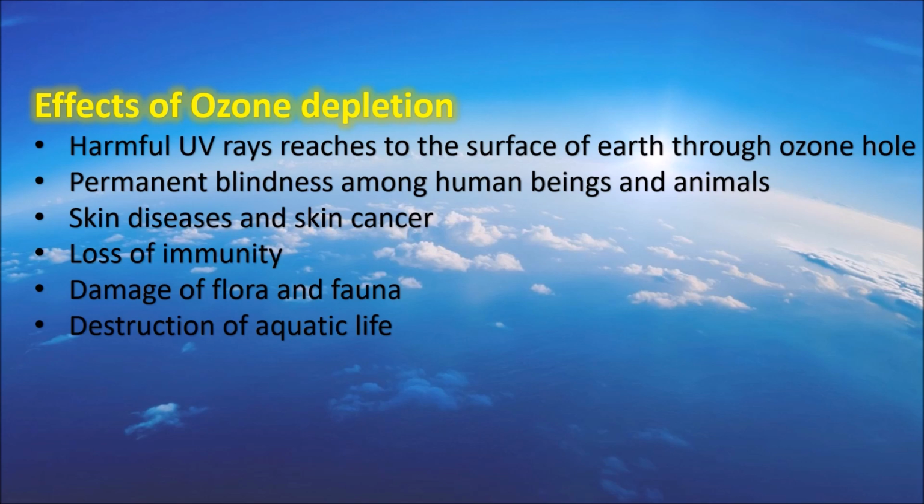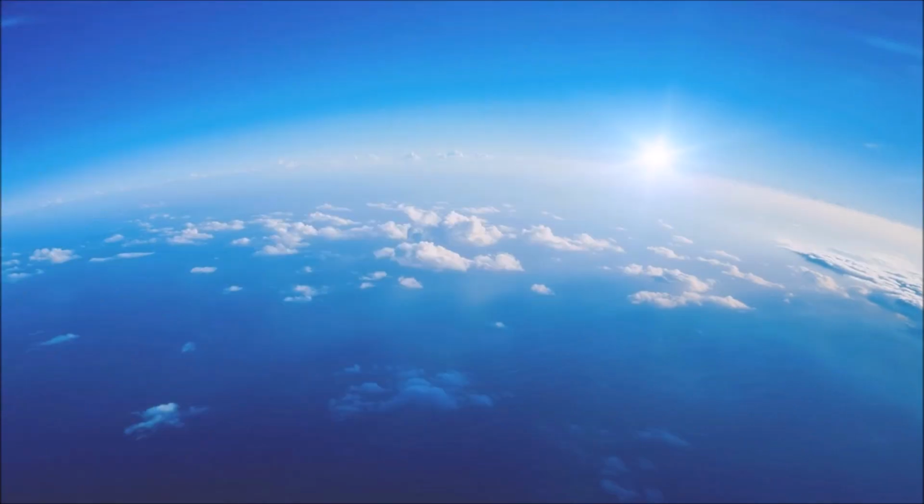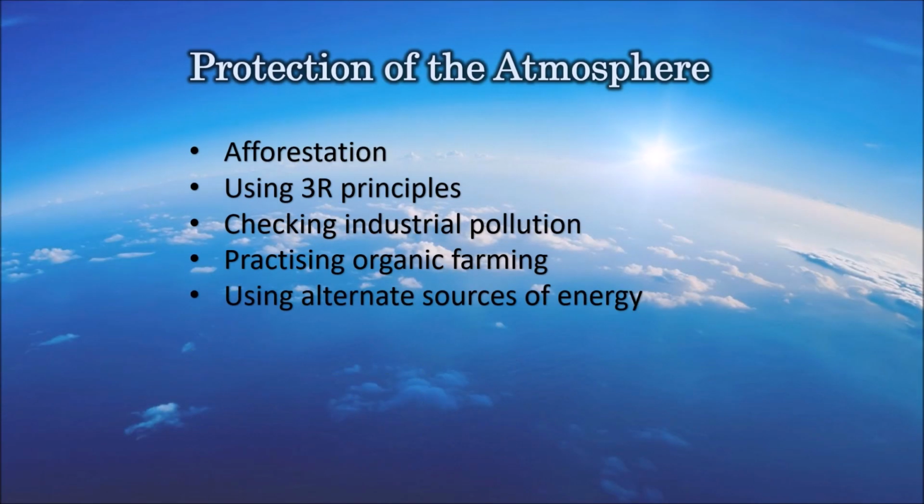Then, how to protect the atmosphere? Children, our atmosphere can be protected by reducing deforestation and encouraging and practicing afforestation, by using the 3R principles, that is reduce, reuse and recycle, so that there will be less burden on industries and less release of harmful gases to the atmosphere.